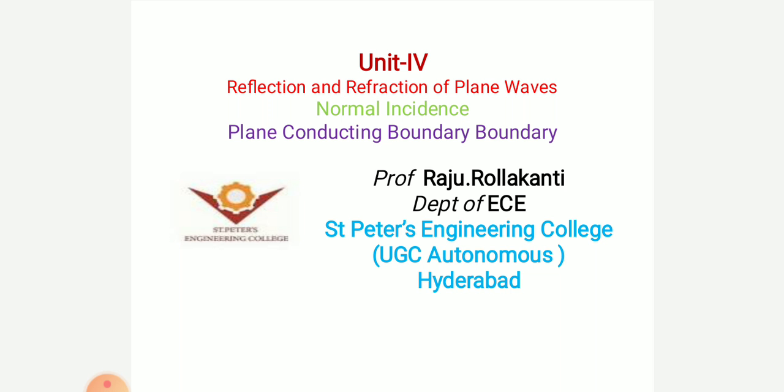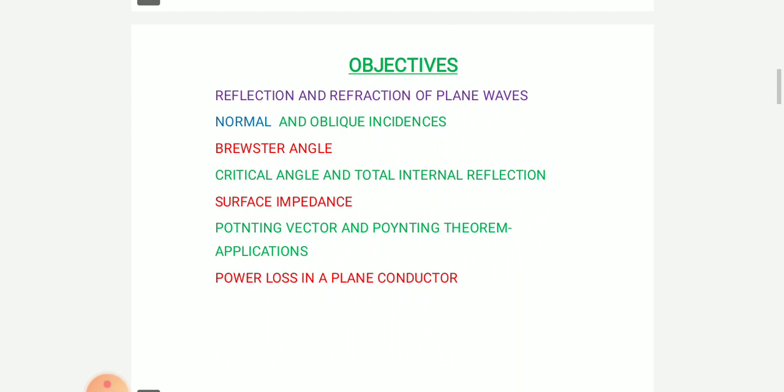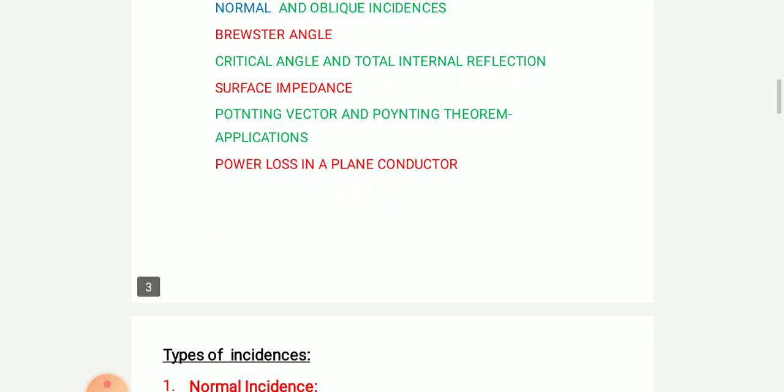Already we have given the video. In coming videos, we are going to discuss all these topics: normal and oblique incidences, Brewster angle, critical angles, and total internal reflection, surface impedance, Poynting vector and Poynting theorem applications, power loss in plane conductors. But today we are going for normal incidence, conducting boundary.